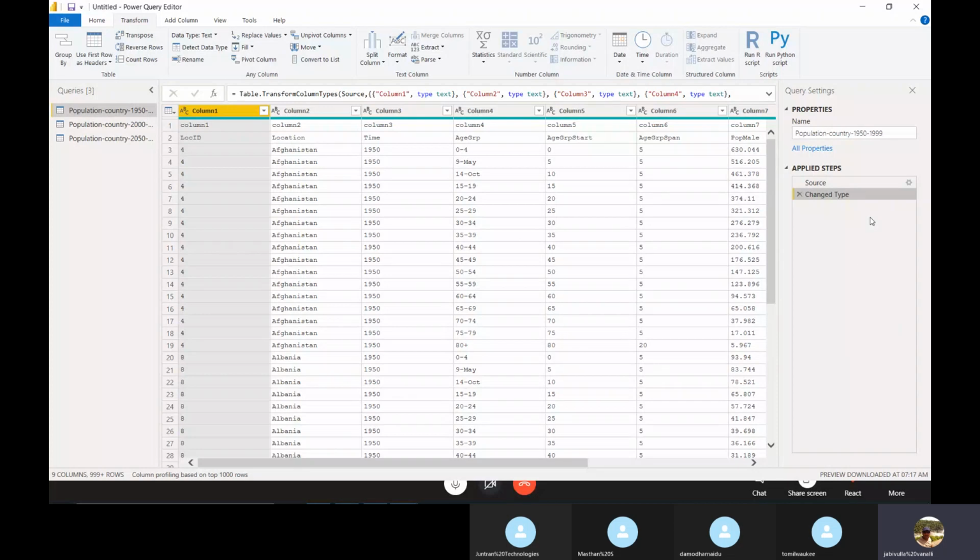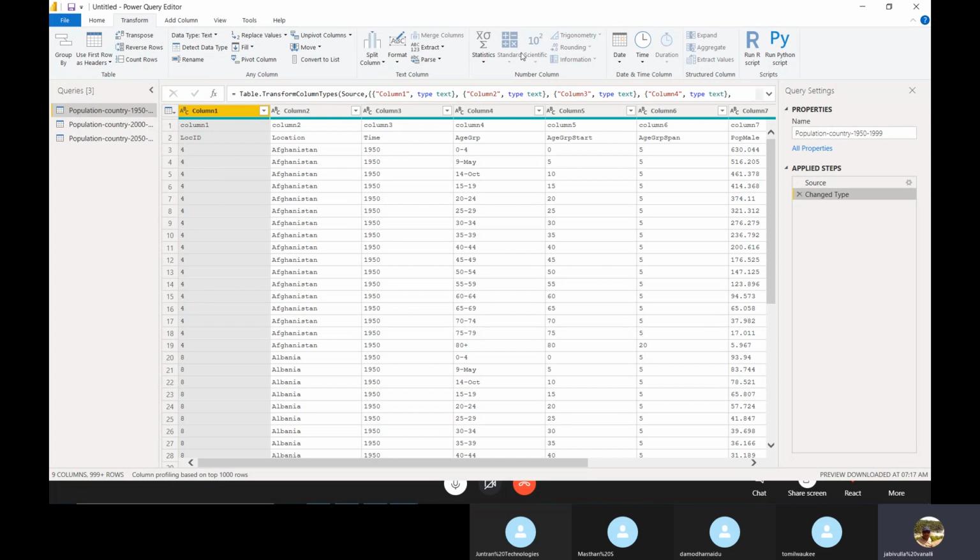This is nothing but query folding. If a data set supports query folding, then only incremental refresh is possible in Power BI desktop. If the data set does not support query folding, then incremental refresh is not supported. You don't need to worry, I will explain in coming sessions. Now, change type.